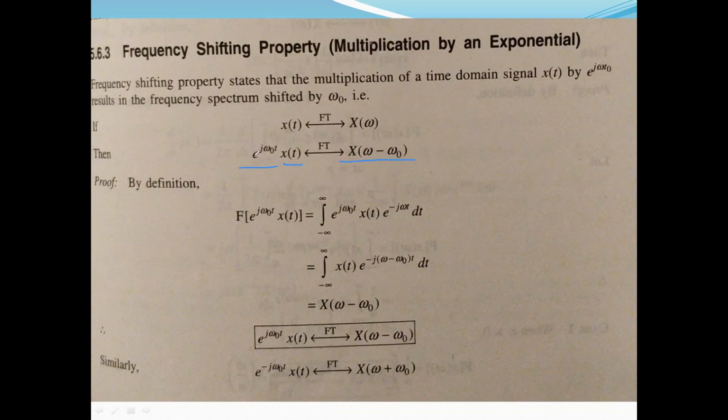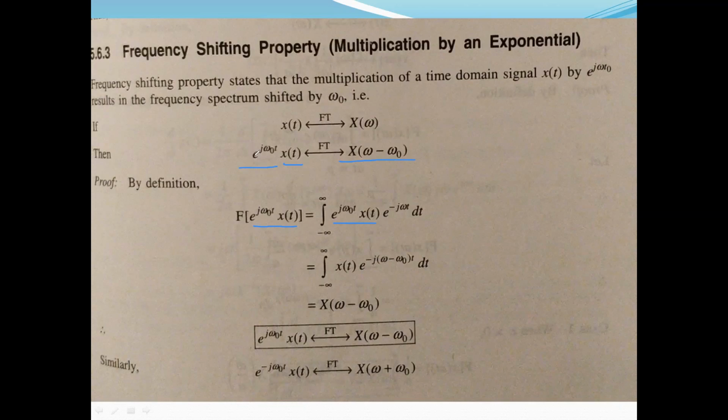To prove this, we'll start with the LHS. Take the Fourier transform of the LHS, which is e to the power j omega naught t into x of t, by putting in the formula of Fourier transform, where we substitute in place of x of t, e to the power j omega naught t into x of t. Next, when two exponential functions are multiplied, their powers get added.